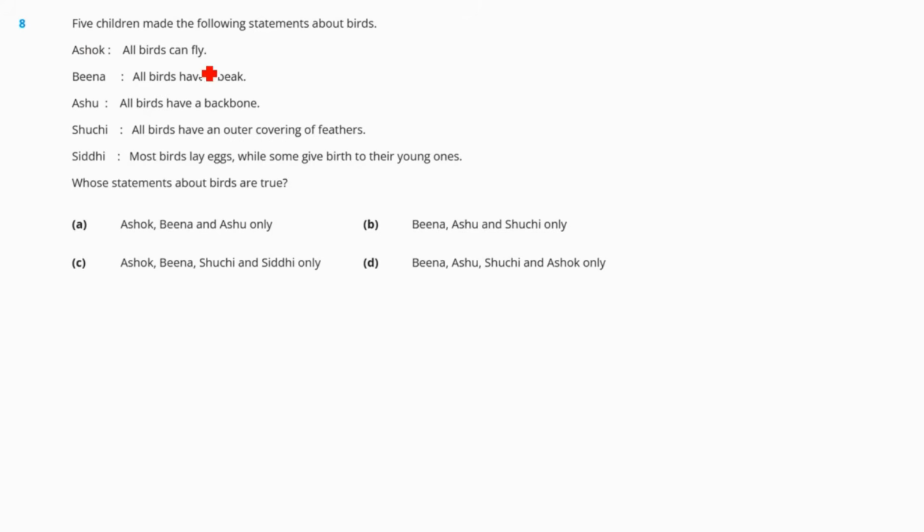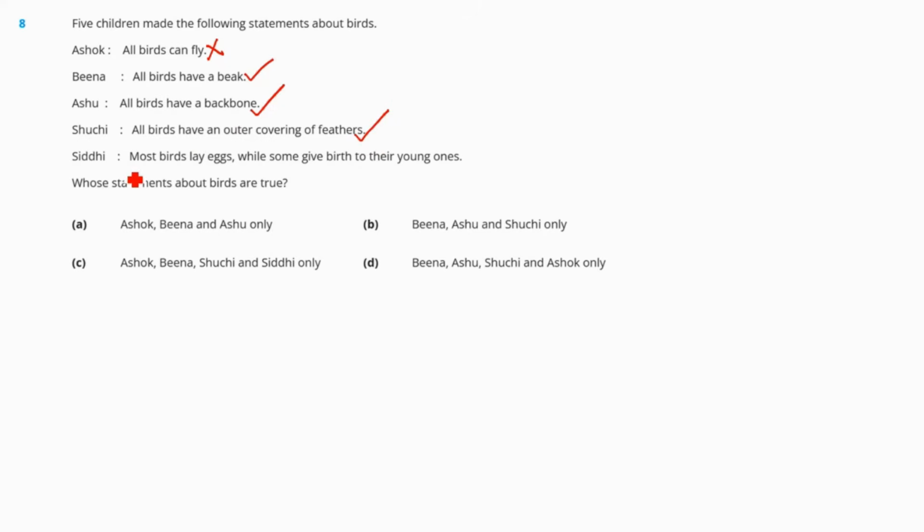So here Ashok said all birds can fly. So this is a wrong statement. Why? Because some of the birds cannot fly, right? Meena said all birds have a beak. This is the correct statement, right? Next, Ashu said all birds have a backbone. This is correct. Birds have backbones, right? Then Shuchi said all birds have an outer covering of feathers. Yes, all the birds have feathers.